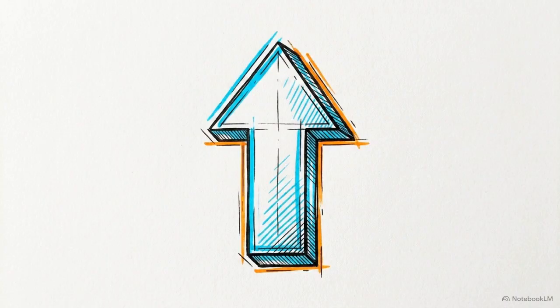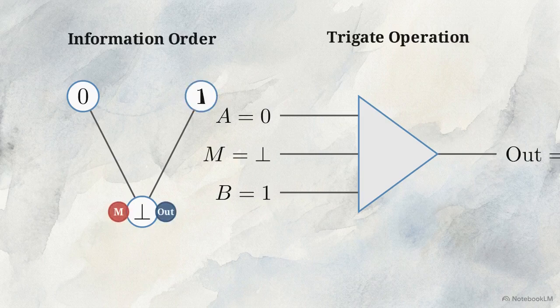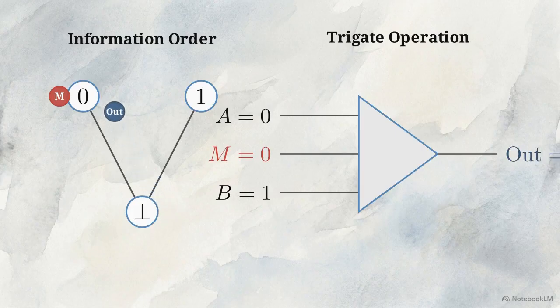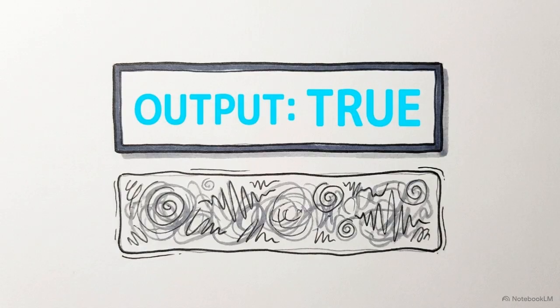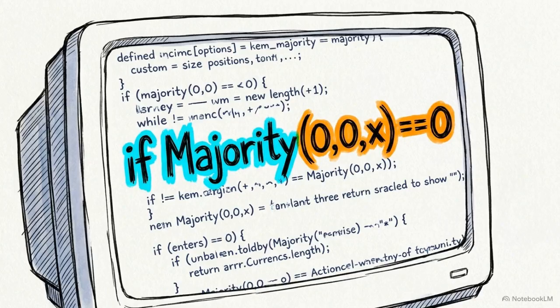This specific structural order allows the Trigate to satisfy a critical mathematical law known as monotonicity. A monotone function dictates that if any single input gains information, moving upward from the bottom state, the gate's final output can never lose information. An existing defined majority cannot be dismantled simply by clarifying an unknown input. In this mathematical architecture, understanding more can never make the system understand less.